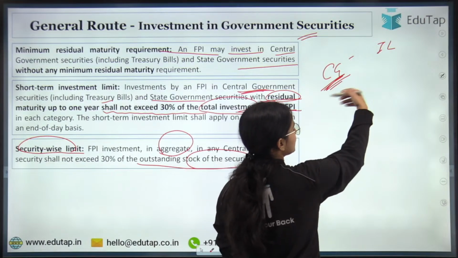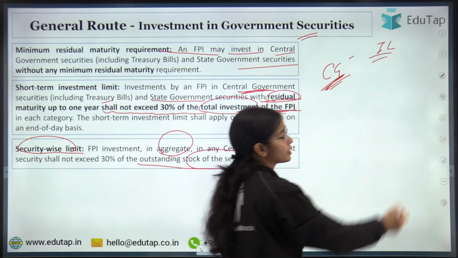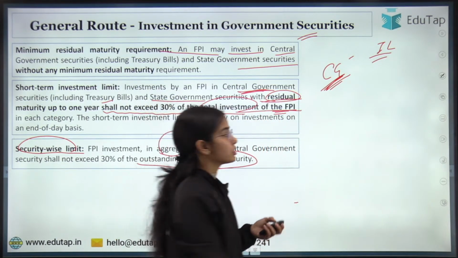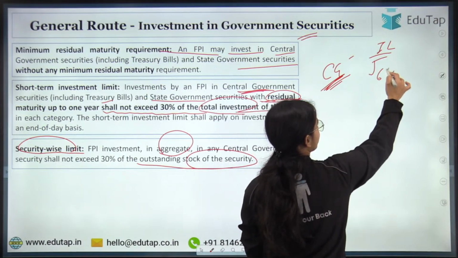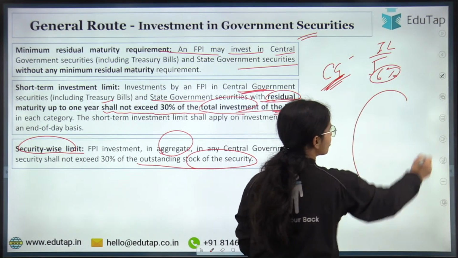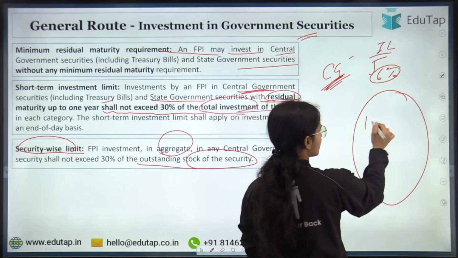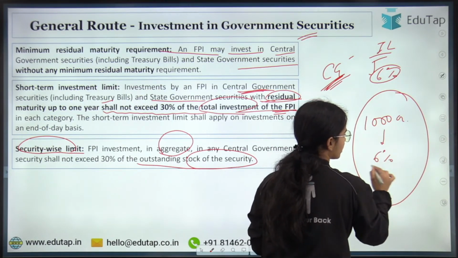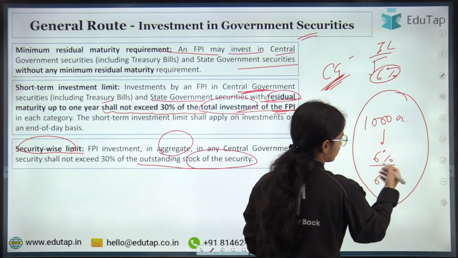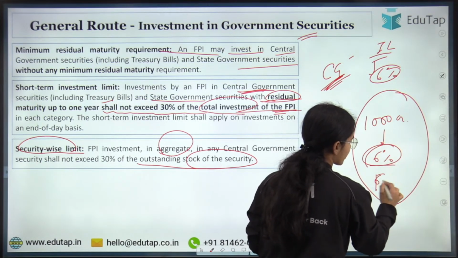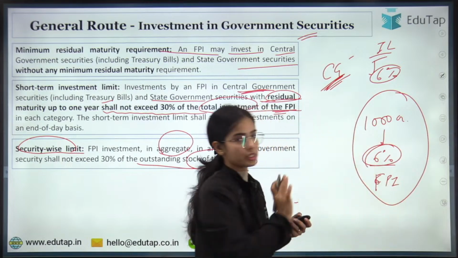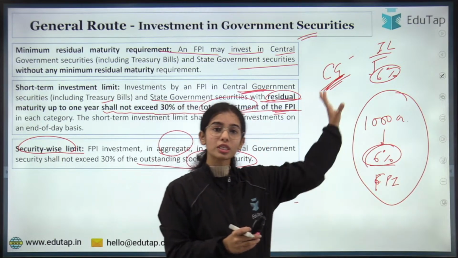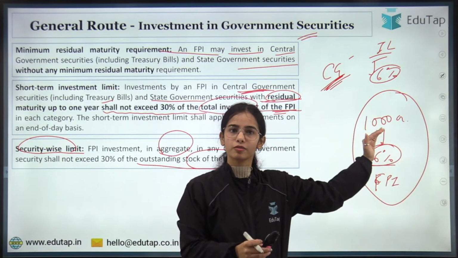Central government securities, what is the investment limit? 6%, right? 6%. That is, if the central government securities are worth 1000 crores, then only up to 6% can the foreign portfolio investors invest. Now let's say the total central government securities are worth 1000 crores.